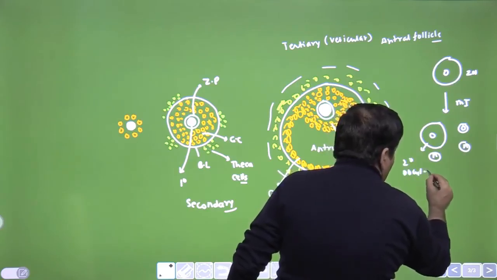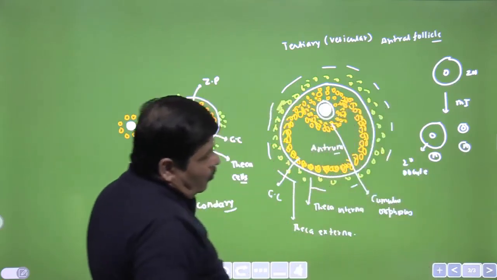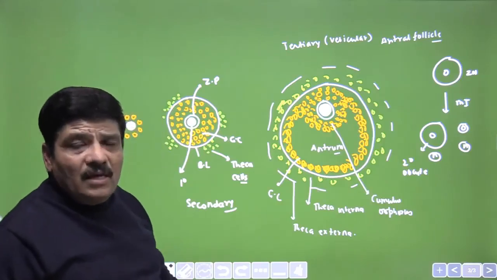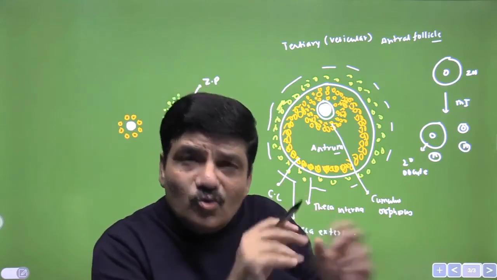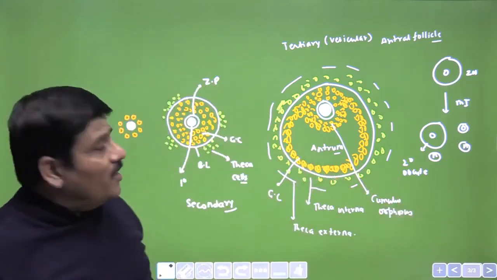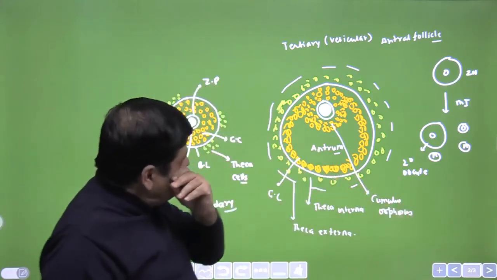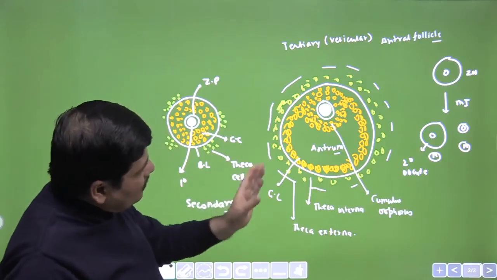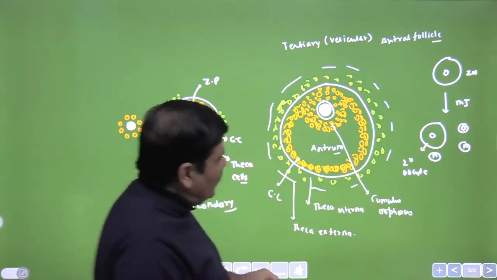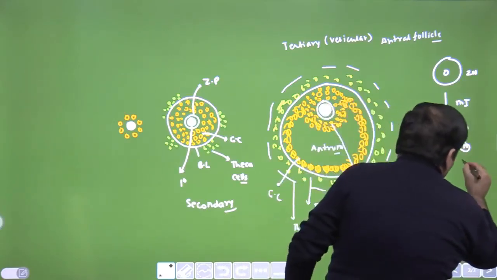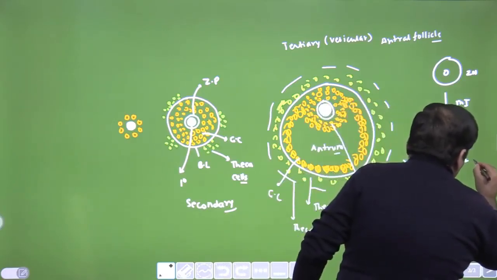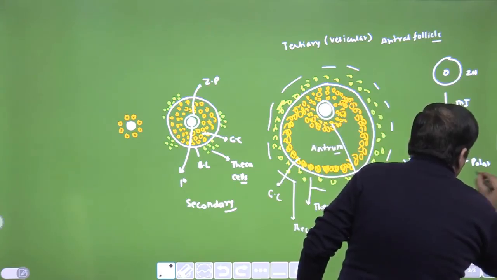oocyte. Now this is very, very different from what happened in spermatogenesis. In spermatogenesis, the primary spermatocytes produced two equal secondary spermatocytes. But here the division is unequal, and one of the daughter cells retains the majority of the cytoplasm. The other cell, which doesn't have a significant amount of cytoplasm, is called the first polar body.